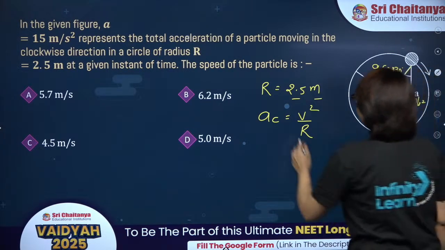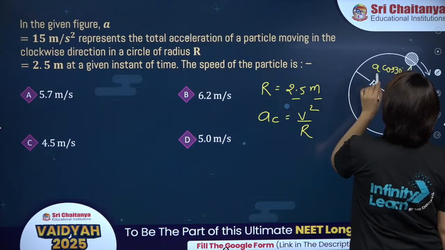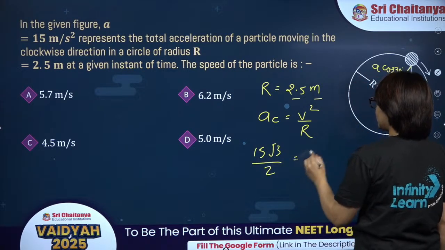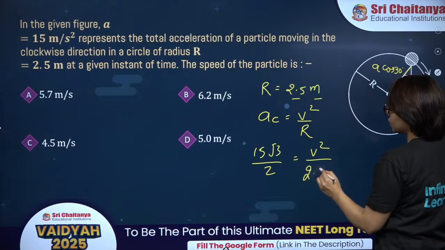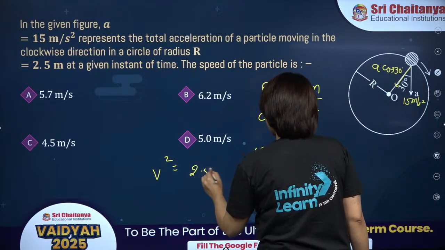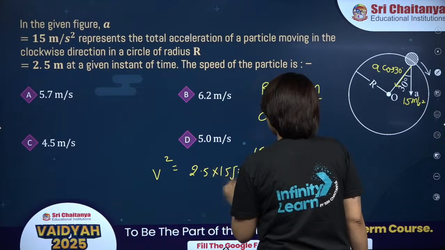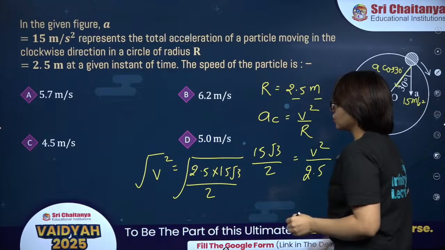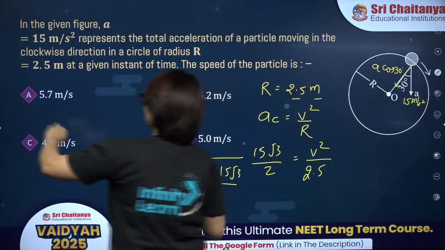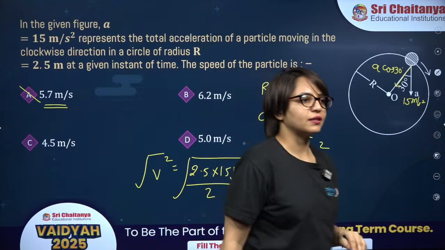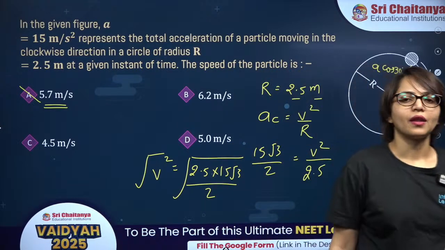All right, so ac is 15 cos 30 degrees, which is root 3 by 2, and it should be v square upon R, which is 2.5. So v square will be 2.5 into 15 root 3 by 2. So v will be the square root of this value. Once you solve it further, you will get approximately 5.7 meter per second. That is the speed. Okay? All right.